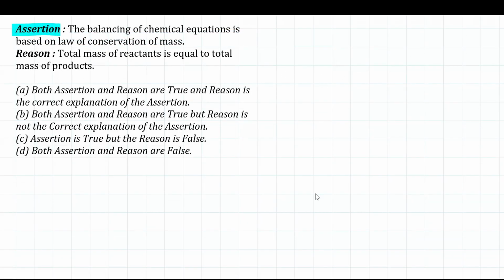In this assertion-reason based question from the chapter Chemical Reactions and Equations, if you see the assertion, it says the balancing of a chemical reaction is based on the law of conservation of mass.